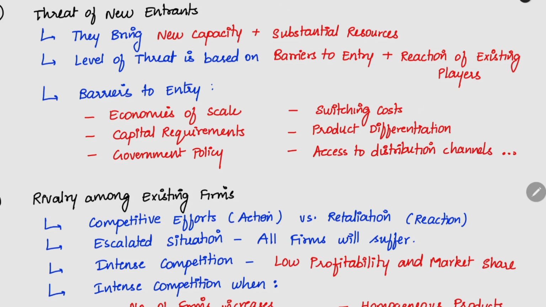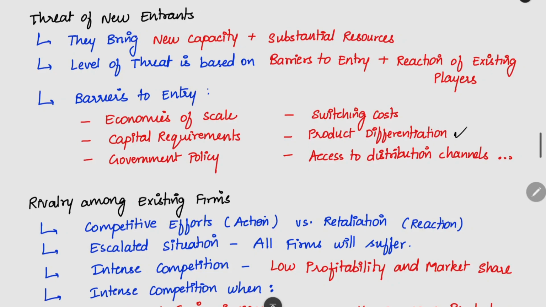Switching cost. If we have a high switching cost, we need not be concerned about any other persons, because anyway the customer will not leave us; if he switches to another product, a high switching cost will be incurred by the customer. Next thing is product differentiation. When we sell a unique product also, we need not think about other people. Anyway, our customer will be with us only, because we are providing unique value.